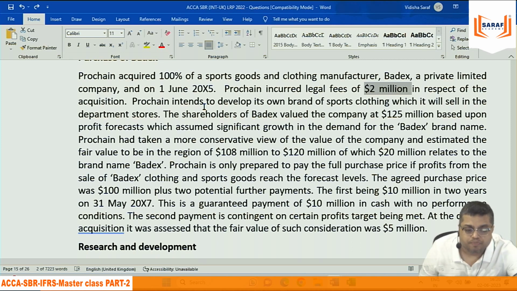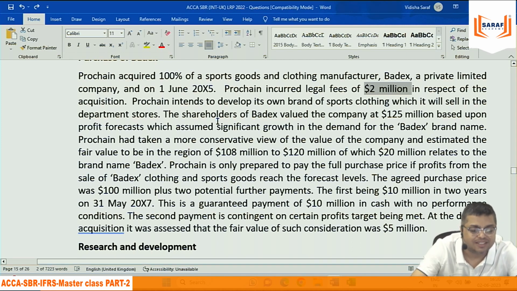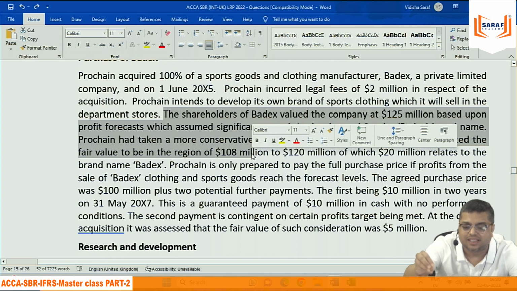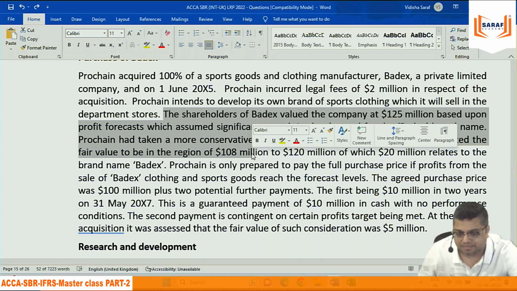What is the significance of 125 million? मैं भी वही सोच रहा हूं. That is what I was asking. That says that is the fair value of the company according to the shareholders of B. Actually, suppose you want to sell your assets at 100, and I am saying that I will buy at 90. So you want to sell at 100 and I am not buying at 100, so the transaction is not possible.